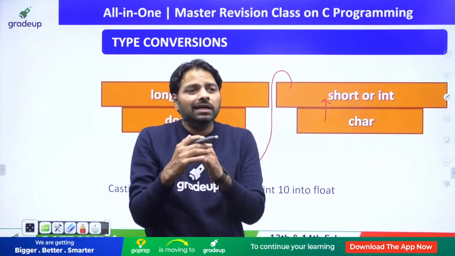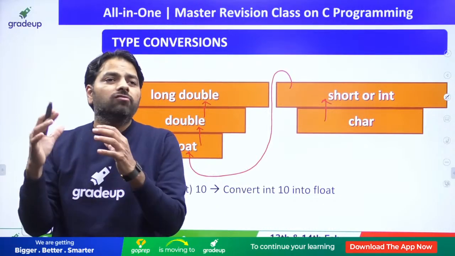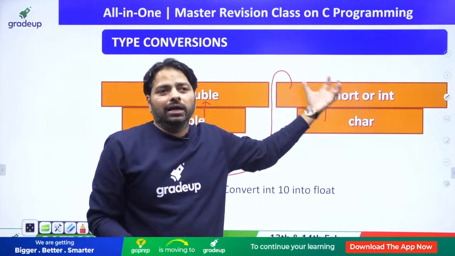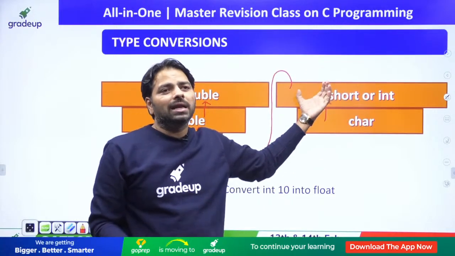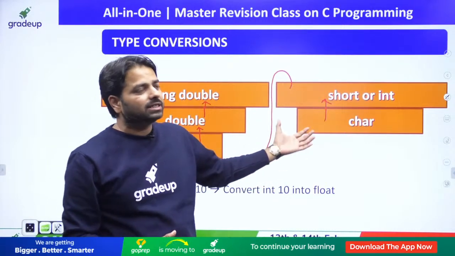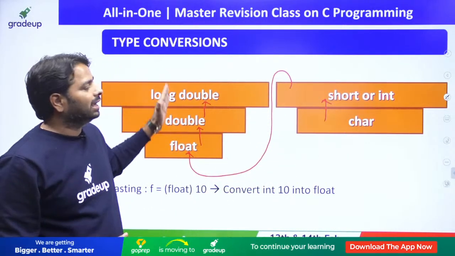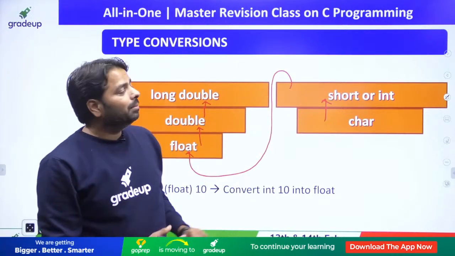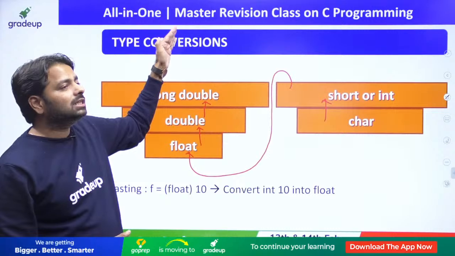If you know the hierarchy of the sizes, then a smaller size can fit into the higher size. This is what the compiler follows, because we build the compiler to implement the typecasting. So implicit or explicit typecastings are allowed. Explicit you can do even in reverse order, but implicit typecastings are allowed only in this direction.